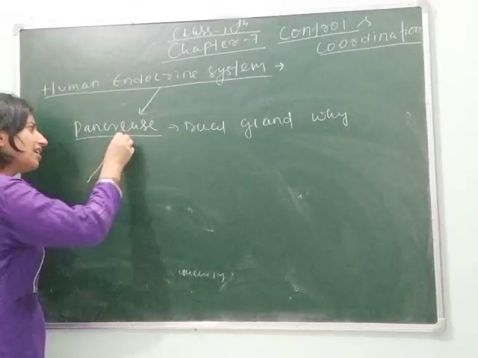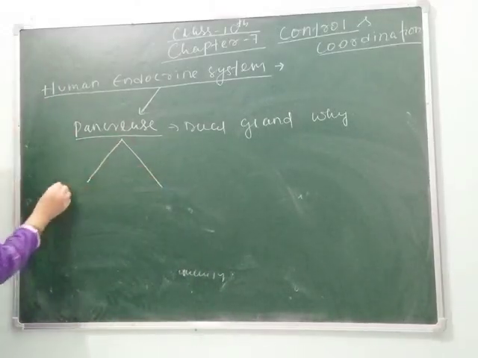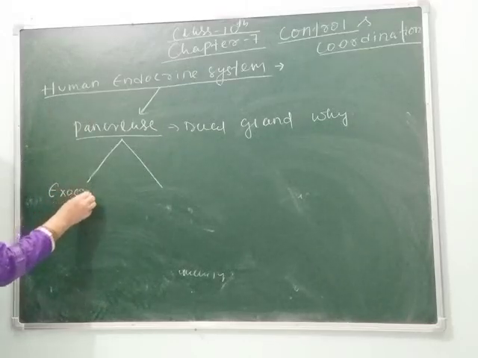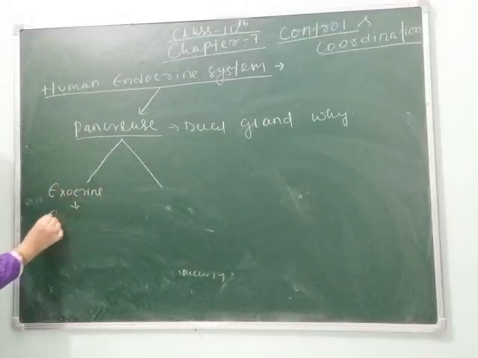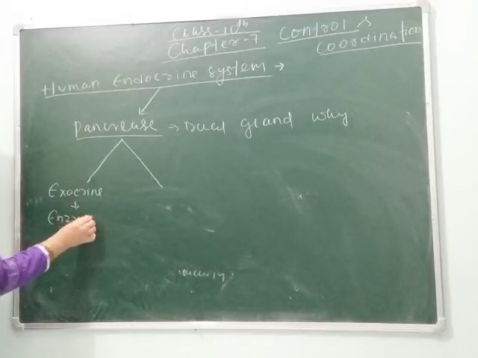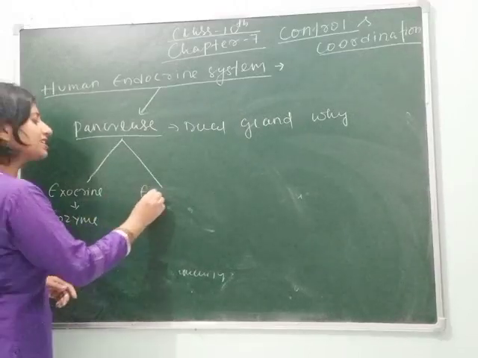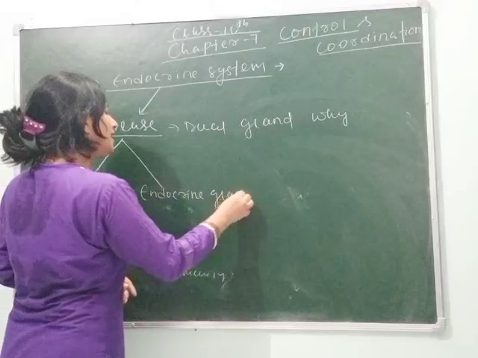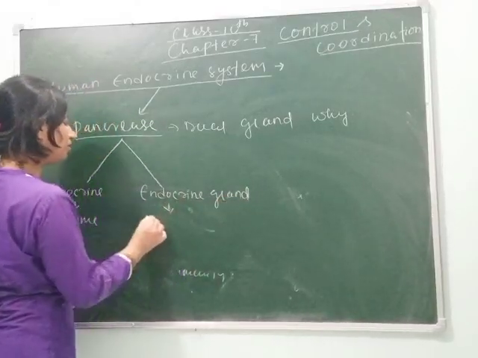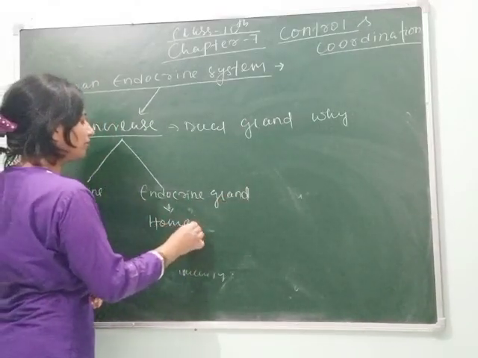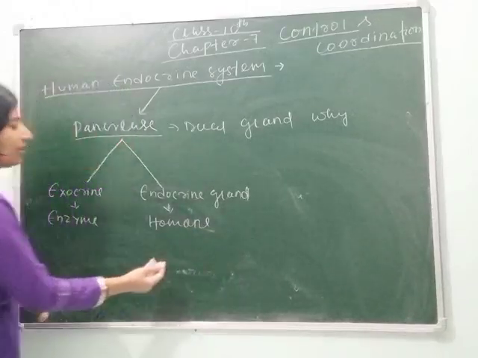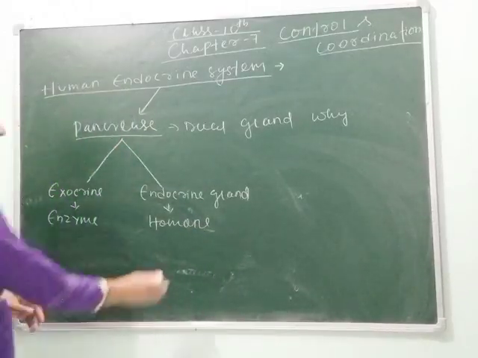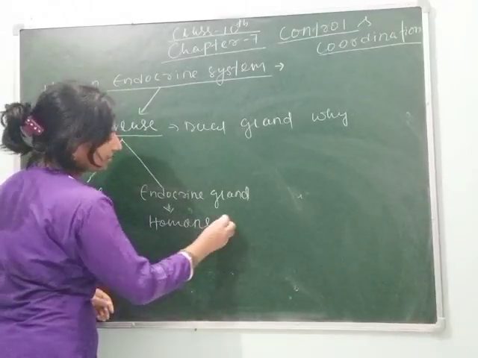It means in the pancreas, one portion acts as an exocrine gland, which secretes enzyme, and another portion acts as an endocrine gland and secretes hormone. In hormone it secretes insulin.